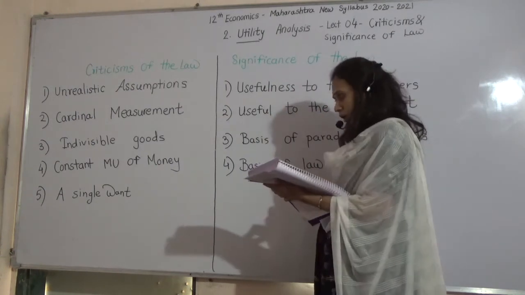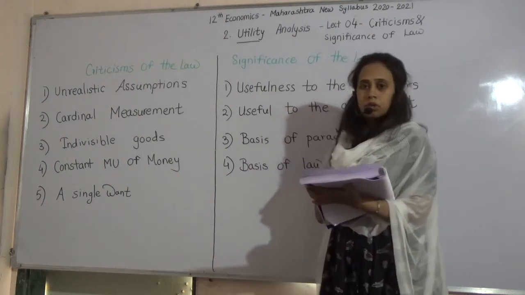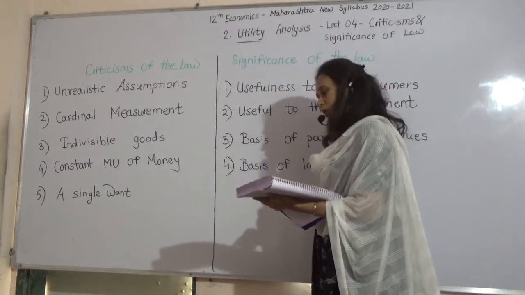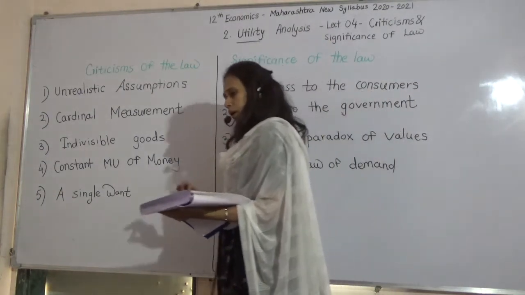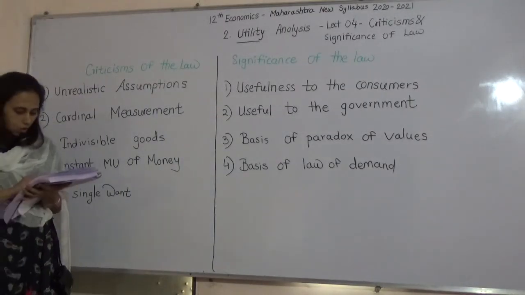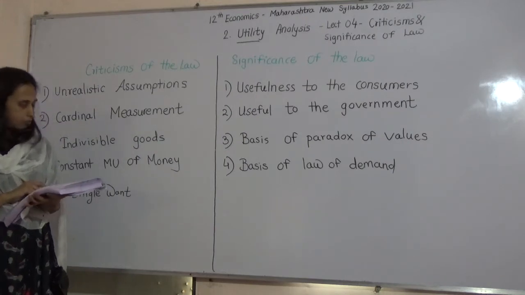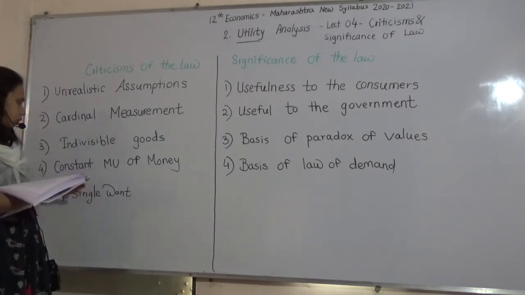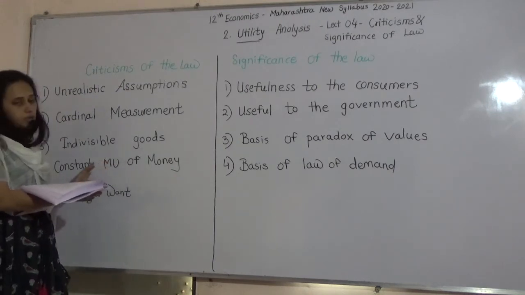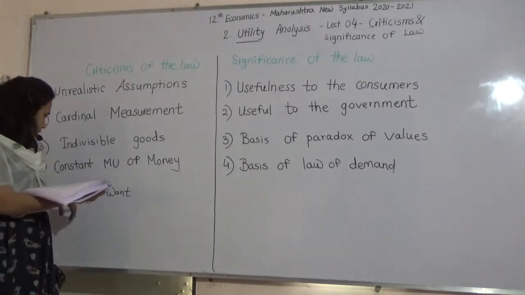Next, constant MU of money. Now the law assumes, in the assumption we have seen, that MU of each unit of money remains constant. But remember, MU is different from person to person. So it is influenced by changes in price, stock of money, etc. So our assumption is wrong that MU of money is constant. It cannot be constant. It differs from person to person.